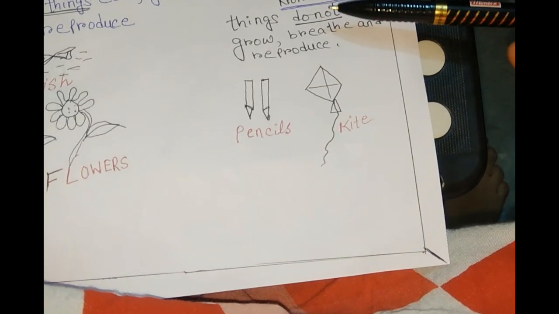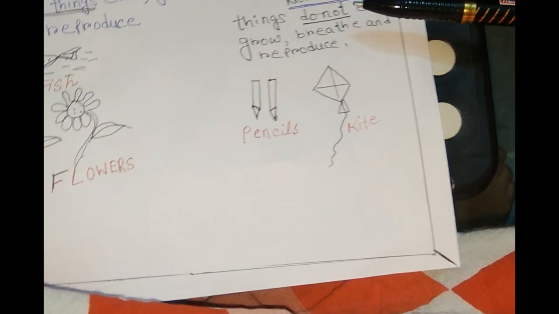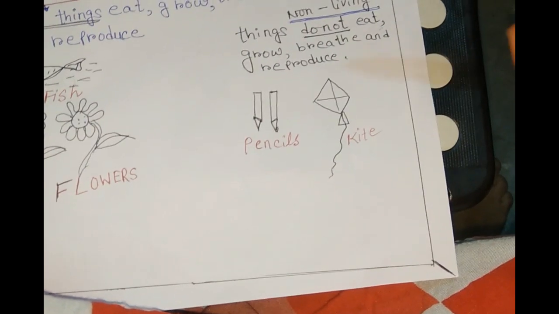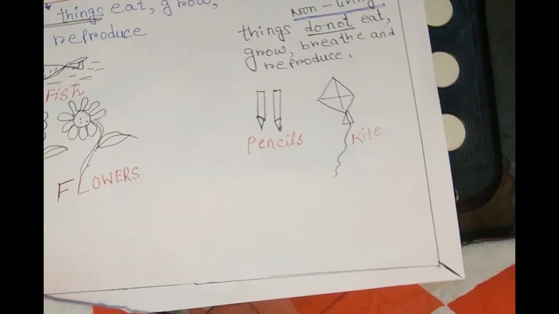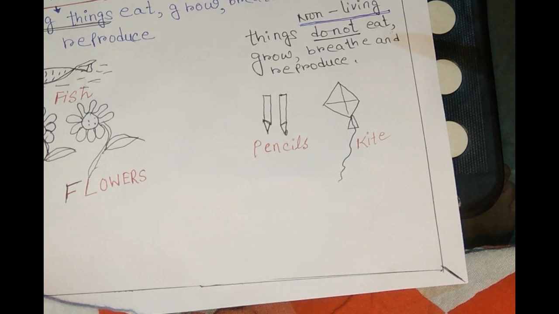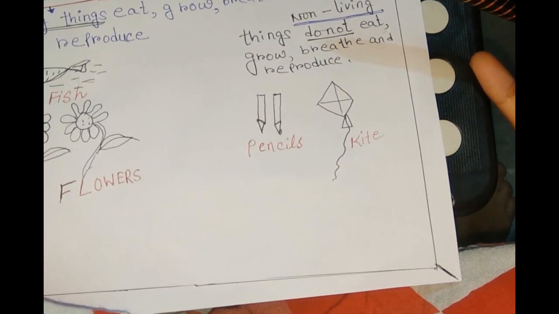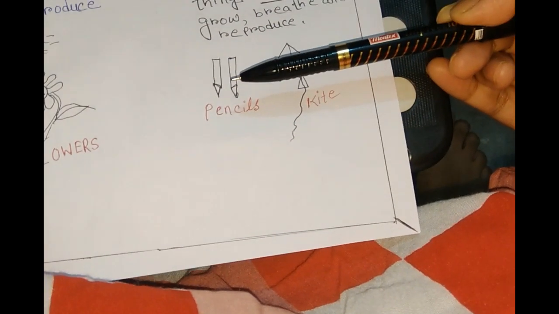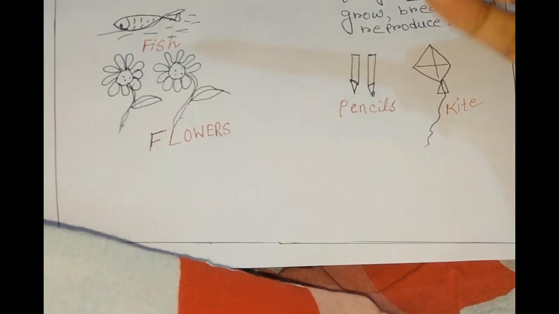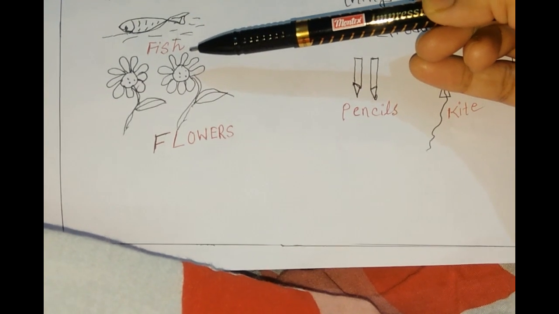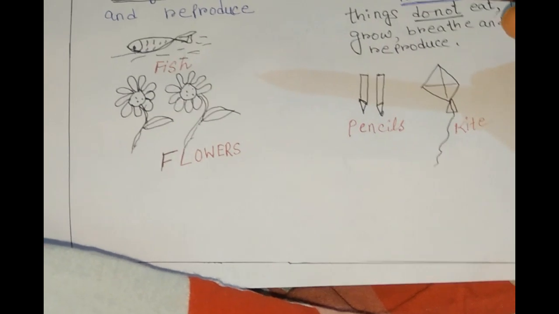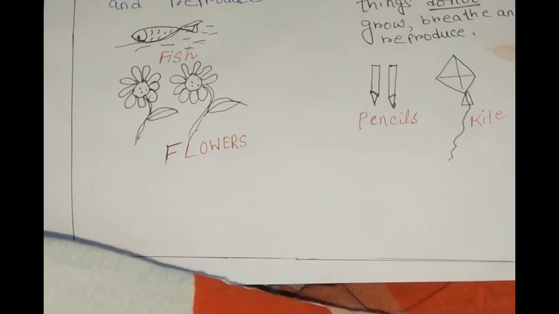Now non-living things. Non-living things do not eat, grow, breathe and reproduce. That means they don't eat, they don't grow, they don't breathe and reproduce. They don't even move from one place to another. For example, kite, pencils. Living things: fish, flowers, because they have a life in them, and non-living things don't have any life. So these are living things and non-living things.